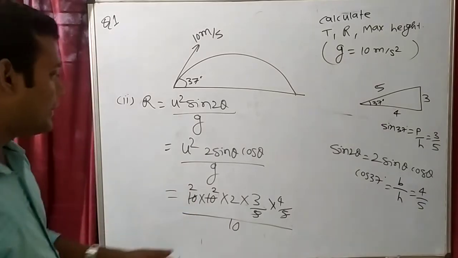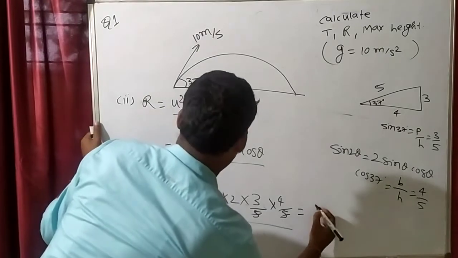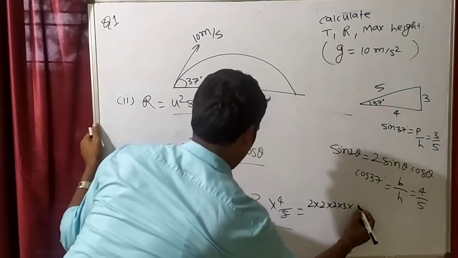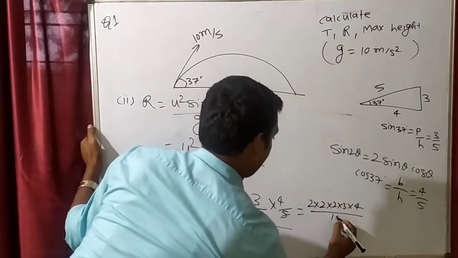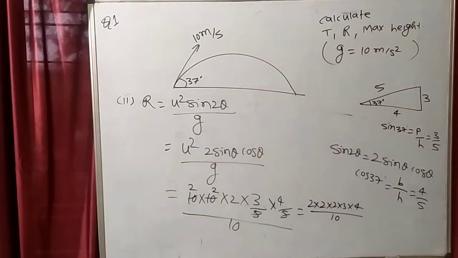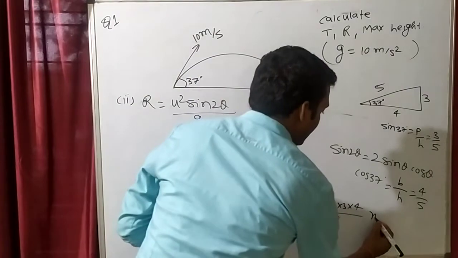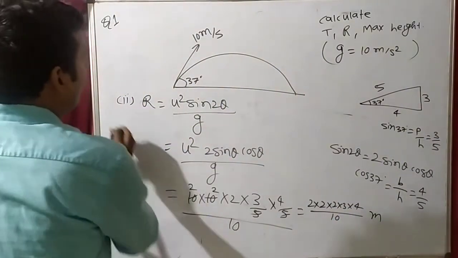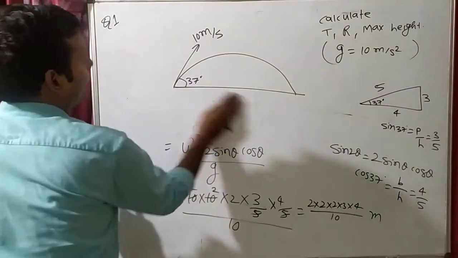So you will calculate this thing, you will multiply this. So this will be 2 into 2 into 2 into 3 into 4 divided by how much? 10. So this will be the answer of range. This answer will come in meter. Clear? Then after that, what do you have to find?